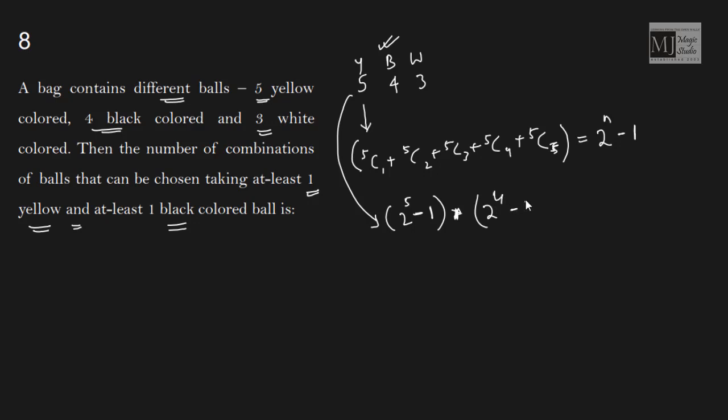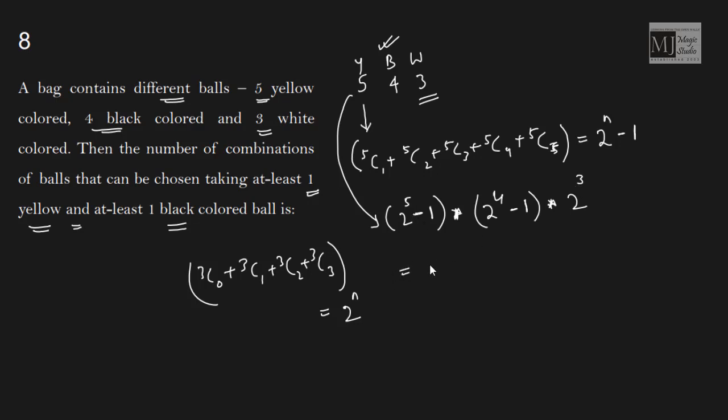At least one can be chosen in 2 to the power 4 minus 1 ways. Now these white balls can be chosen or cannot be chosen. So that would be 3C0 plus 3C1 plus 3C2 plus 3C3, and this is given by 2 to the power n if we have n balls. So for white balls it should be 2 to the power 3.